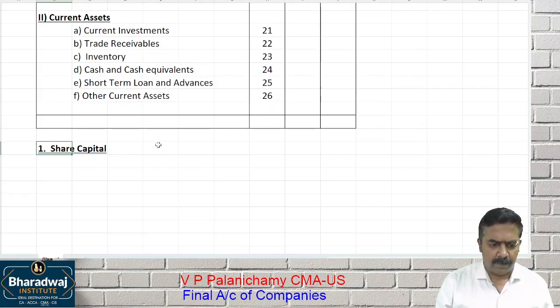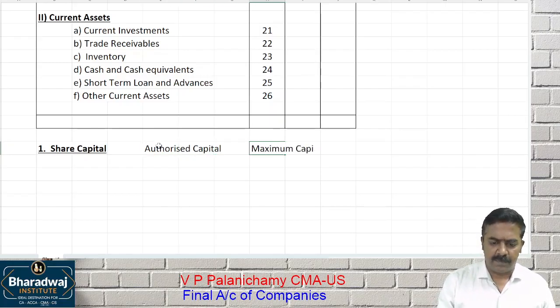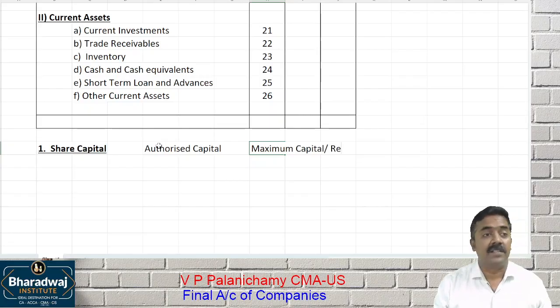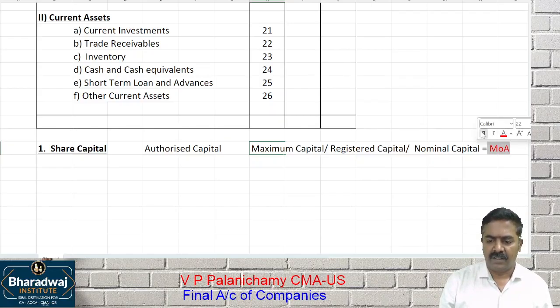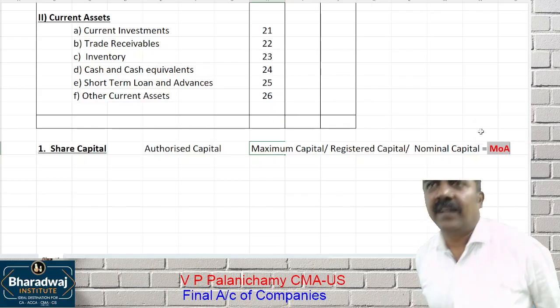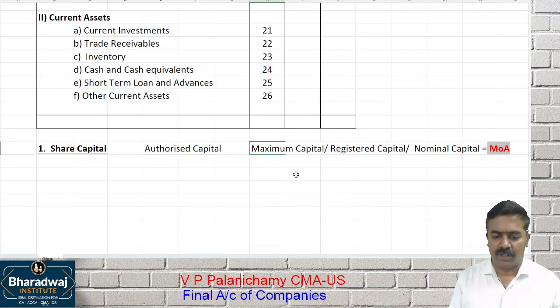Pay attention. Every company will have an authorized capital. Please listen to it, then you can copy. What is authorized capital? Maximum capital with which the company is registered. It is also called registered capital. It is also called nominal capital. This will be there in your memorandum of association. Check the company's memorandum of association, it will have the authorized capital. It will be there in the company's document.